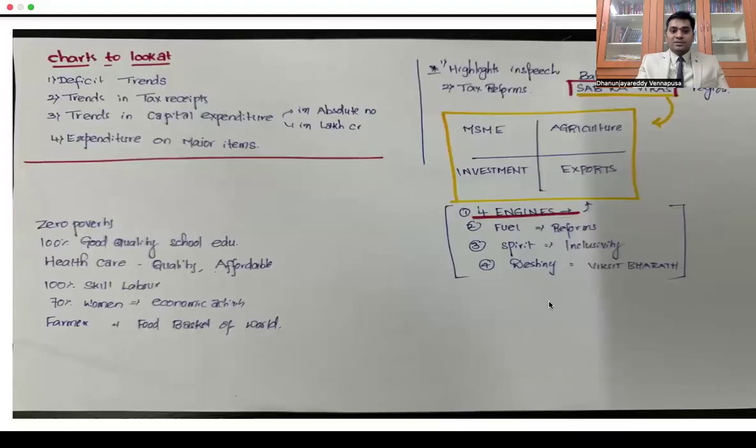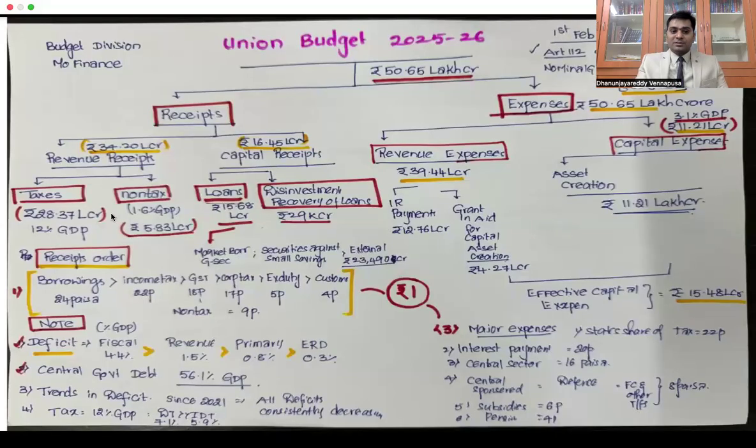Going from here, we always have one more thing: after these deficits, what is the total central government debt that we have today? If you look at the total central government debt today, you have around 56.1% of GDP. So the total debt that the government has borrowed so far is 56.1% of GDP. This is another thing that we have to remember. And if you look at the deficits, since the financial year 2021, all four deficits are consistently decreasing. We will look at that in a flow chart.